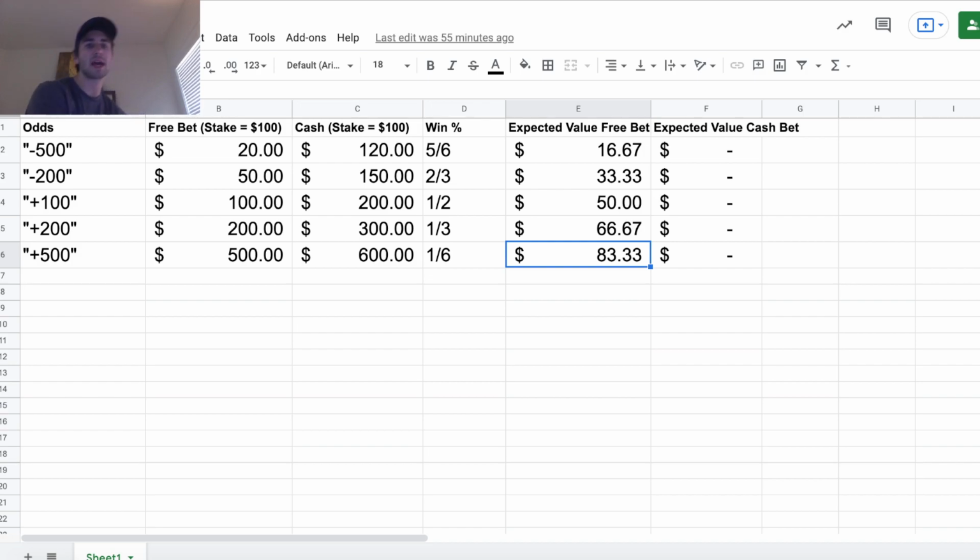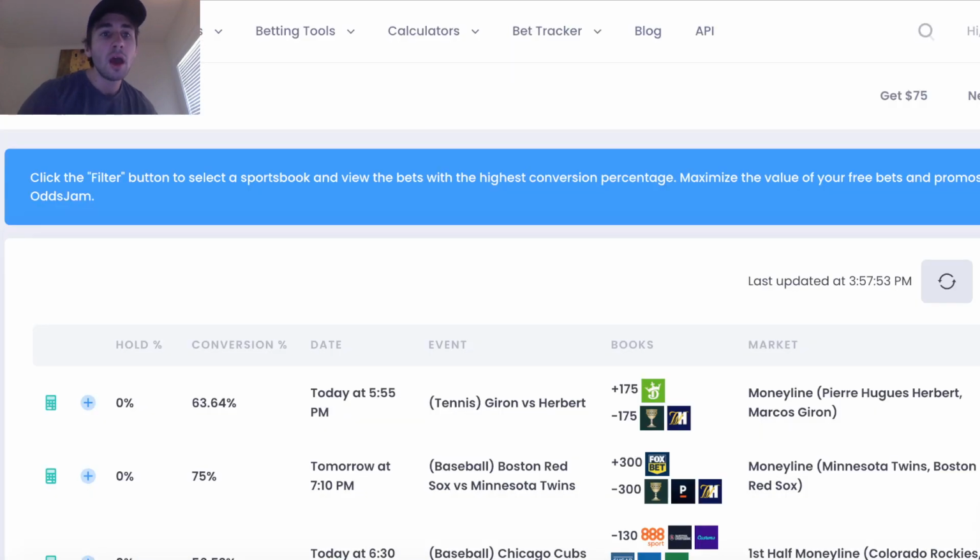Obviously $83, guys. So that is the importance of placing your free bet on something with high odds, is you're not getting back your stake. It's not like placing a bet with cash because you do not get back your stake. So you need to bet on long shots, okay? So let's go to the low holds page. Why is this useful?